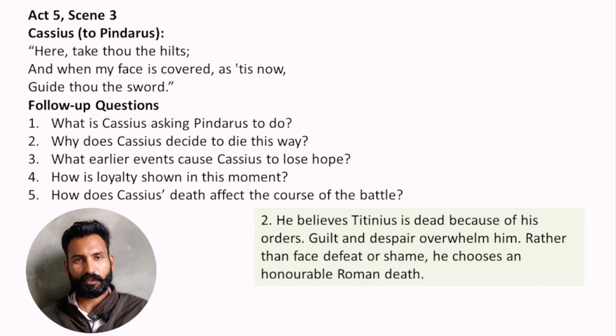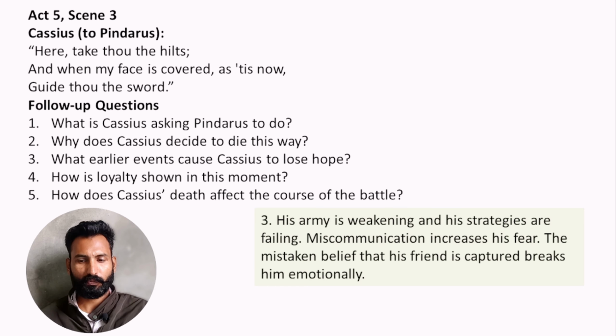He believes Titanius is dead because of his orders. Guilt and despair overwhelm him. Rather than face defeat or shame, he chooses an honorable Roman death. Third, what earlier events caused Cassius to lose hope? His army is weakening and his strategies are failing. Miscommunication increases his fear. The mistaken belief that his friend is captured breaks him emotionally.